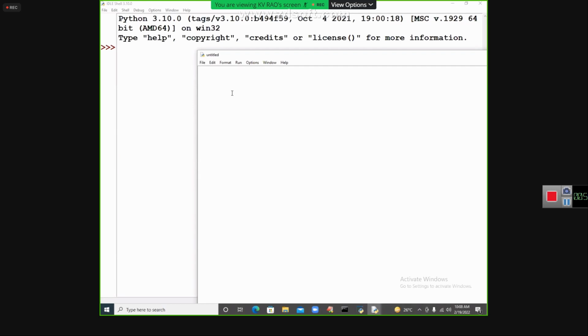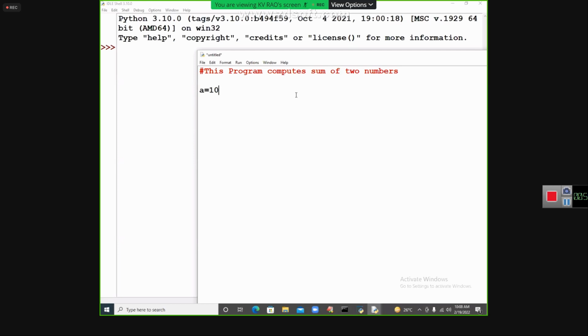Now I am writing a comment in Python. I will write the symbol hash, because I told you in the variable declaration part that the hash symbol is for commenting. Now I'm writing: computes sum of two numbers. This is for commenting purposes, to make people understand what this program is. Now let us start. A is equal to 10.